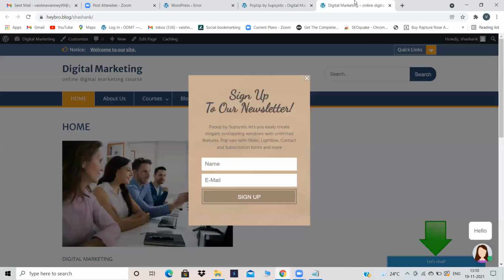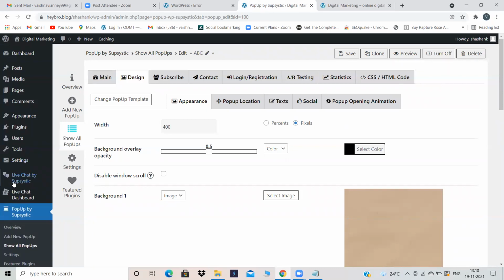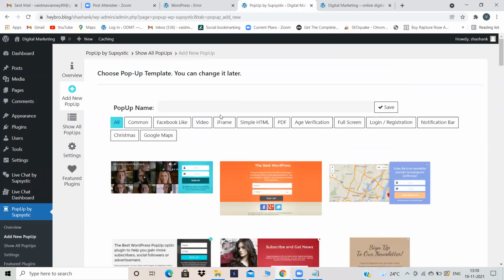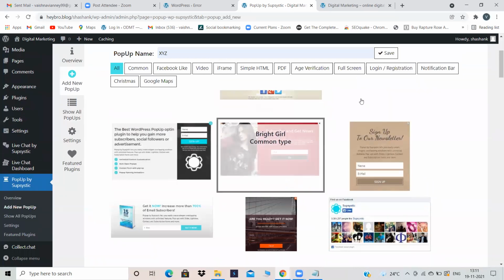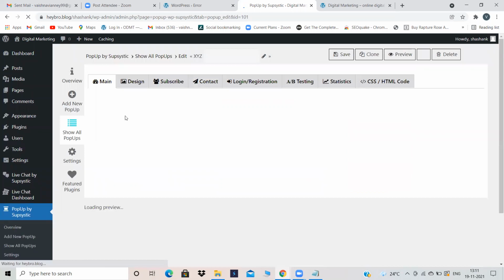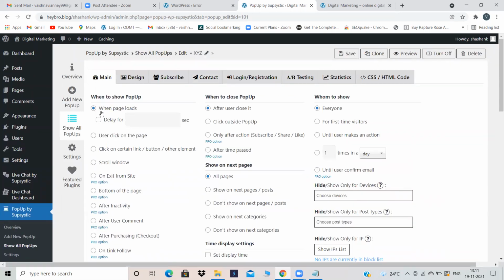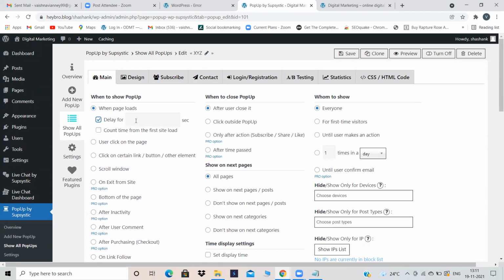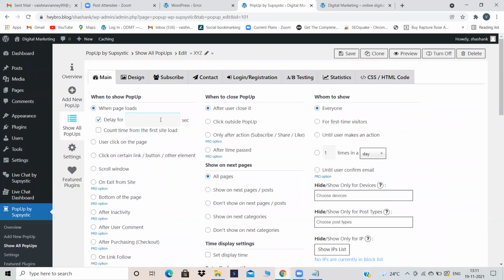This is about the pop-up plugin. It is a very simple plugin. Just click on pop-up and add new pop-up. Give a name to your pop-up, some random name, XYZ. Select any pop-up, save the pop-up, and here a new page appears. Select when to show the pop-up. When the page loads, it will not look good, that is why wait for a few seconds. Click on this option, 5 seconds, 10 seconds, whatever you wish.